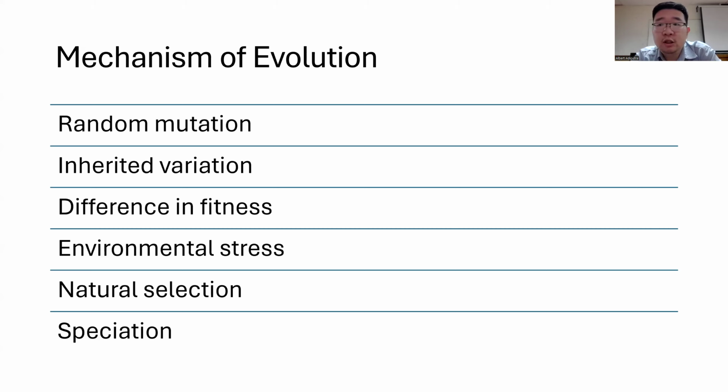So first, we're going to talk about random mutation. Evolution starts with random mutation. As you might guess, mutation will create variation. If we have a little mutation in our DNA, the resulting proteins or enzymes might be different, because the proteins and enzymes created through the mutated DNA will be different. Surely, we can see variations in each individual in one population. As you recall from the previous chapter, evolution happens not in individuals, but throughout the whole population.